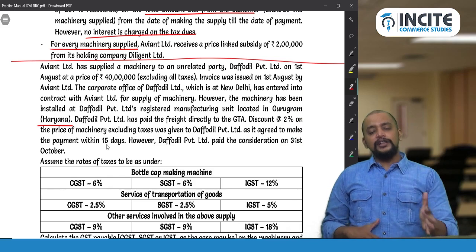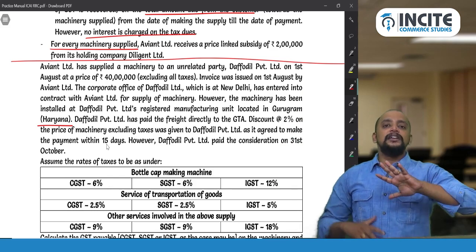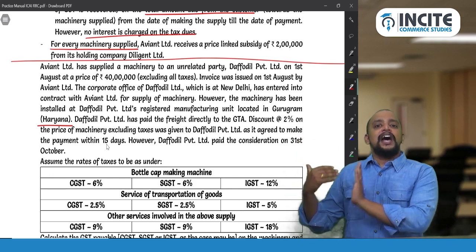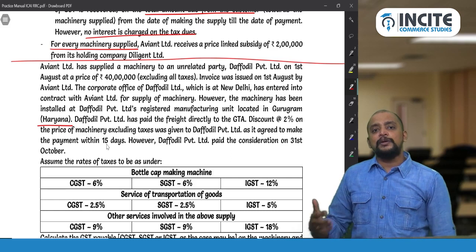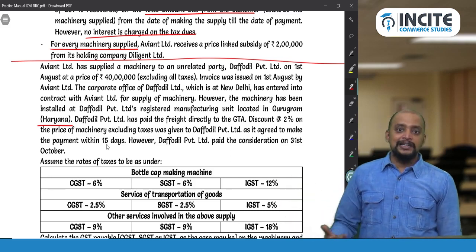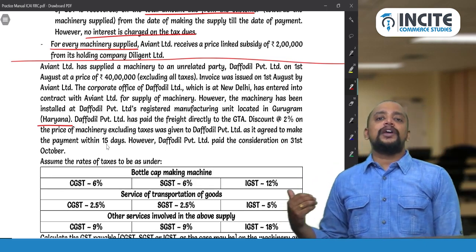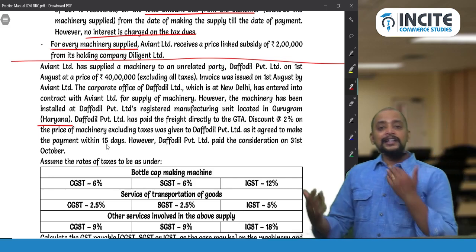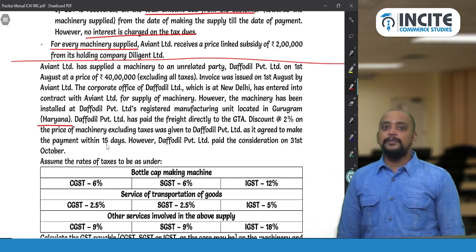So if at all this question is asked, this question will be asked for 14 marks, and in the notes part you need to write as per section 10 subsection 1 clause D. Suppose you are not able to remember subsections and clause, as per section 10 of IGST Act, in case of goods assembled or installed at site, the place of supply will be location of such assembly or installation. In the present case, the goods are assembled at Haryana, therefore Haryana will be taken as the place of supply,